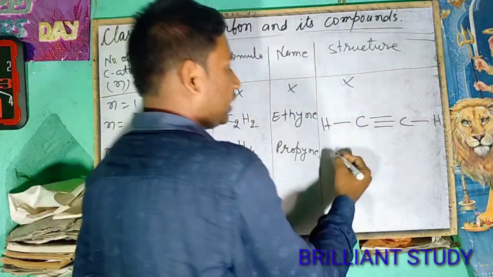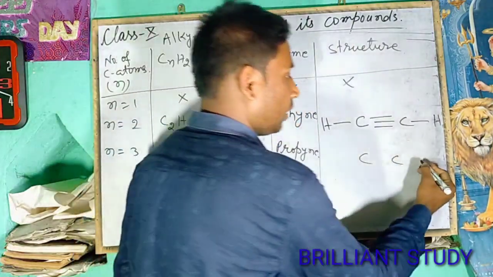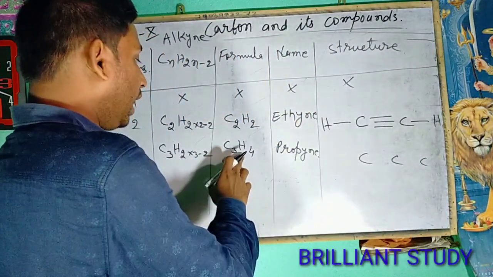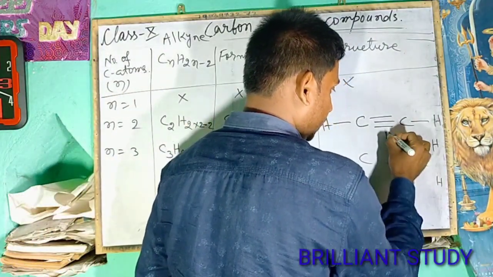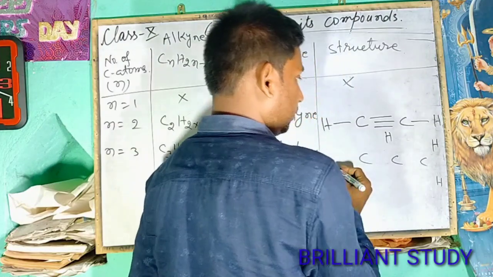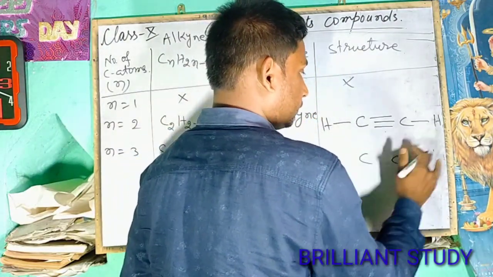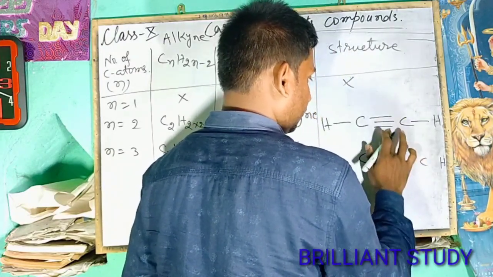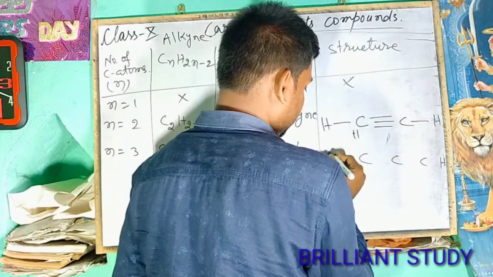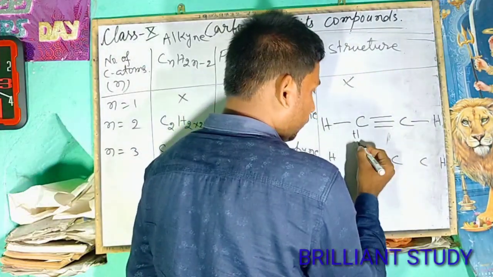So for this molecule, the structure will be C3, and hydrogen atom is 4. 1, 2, 3, and 1, 2, 3, 4.